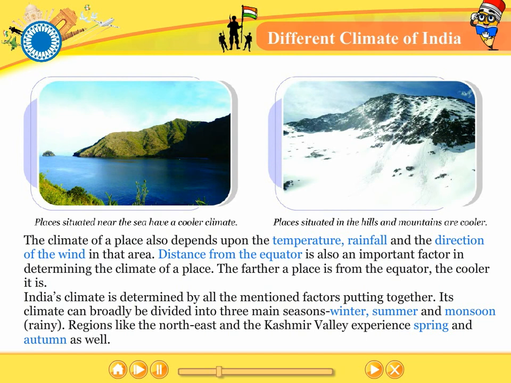Distance from the equator is also an important factor in determining the climate of a place. The farther a place is from the equator, the cooler it is. India's climate is determined by all the mentioned factors put together. Its climate can broadly be divided into three main seasons: winter, summer, and monsoon (rainy). Regions like the northeast and the Kashmir Valley experience spring and autumn as well.